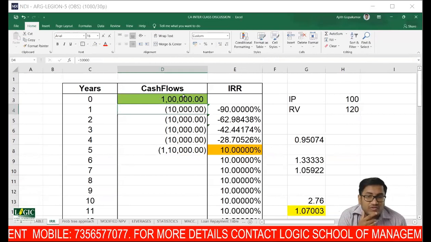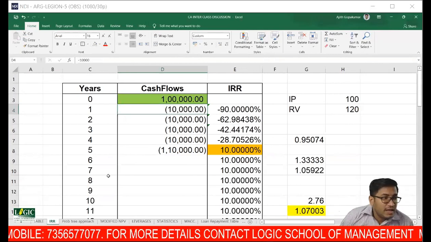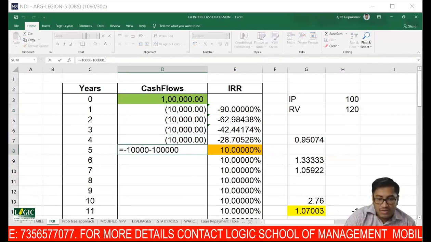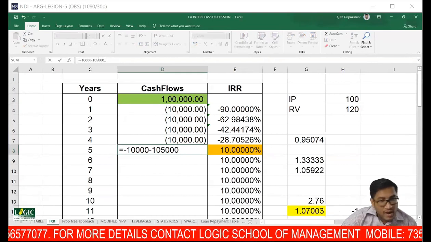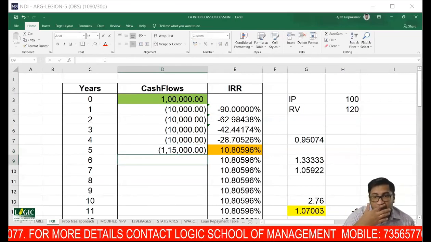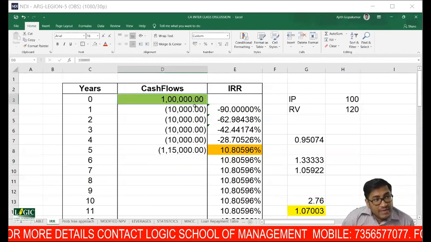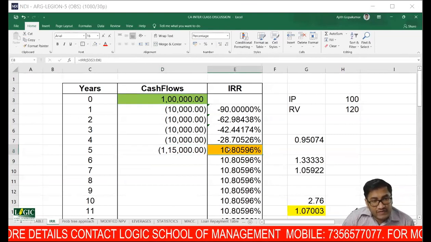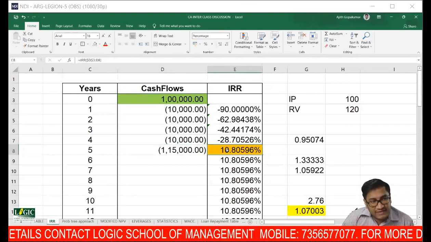Now can you tell me, what will be your year 5 cash flow? If 5% premium, what is the year 5 cash flow? So 1 lakh 5,000 is redemption plus 10,000, put together 1 lakh 15,000. Now see, what is my cost? If debentures are redeemed at a premium, is that increasing your cost of debt?